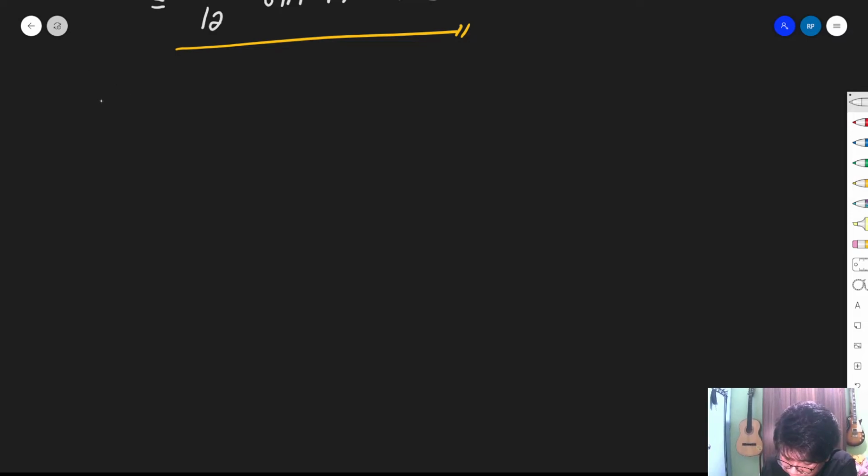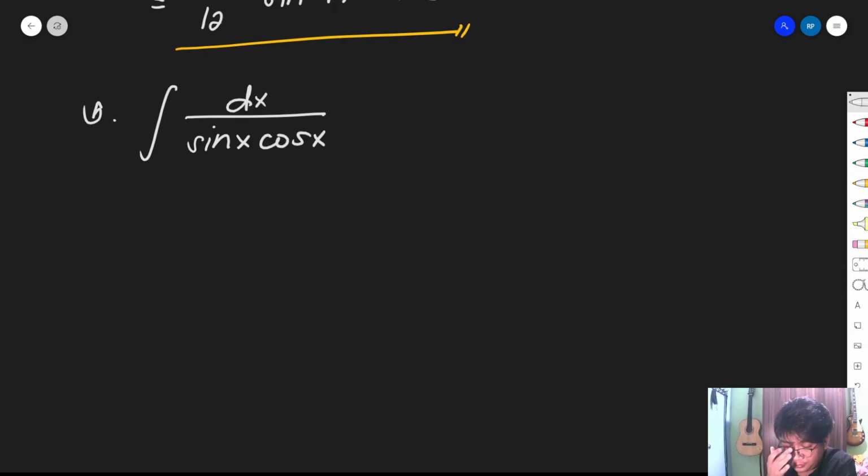Let's upgrade the level of our example. So, we have the integral of dx over sine x cosine x. When we have this kind of integral, it seems intimidating, because how do I solve it?